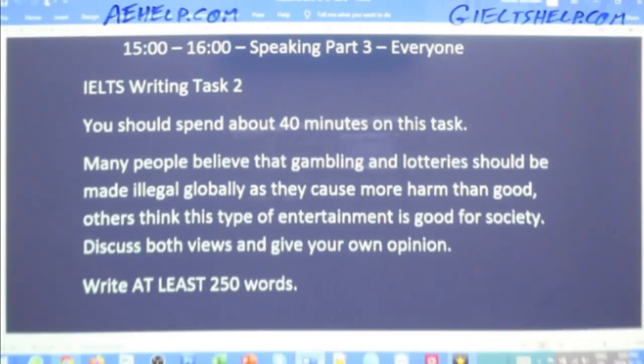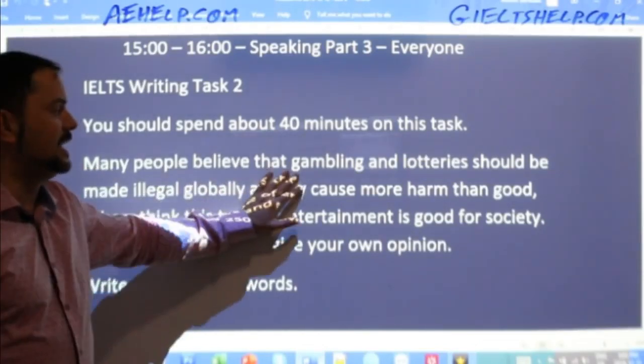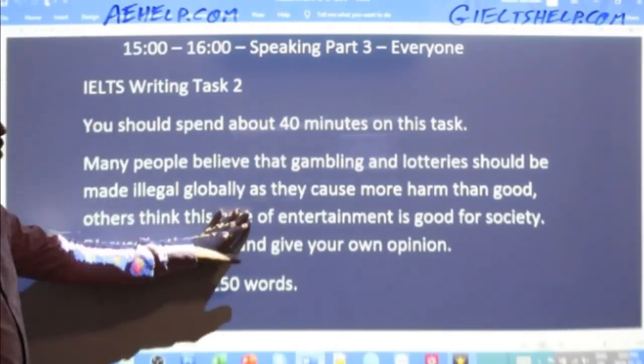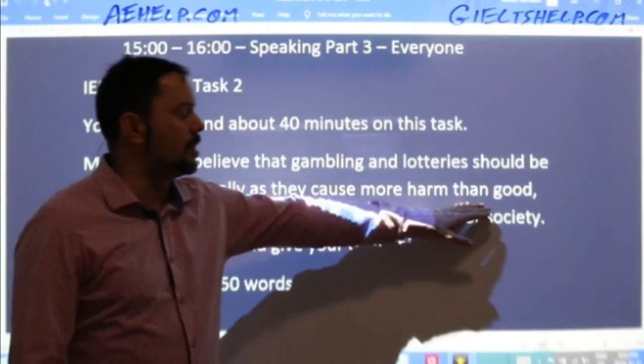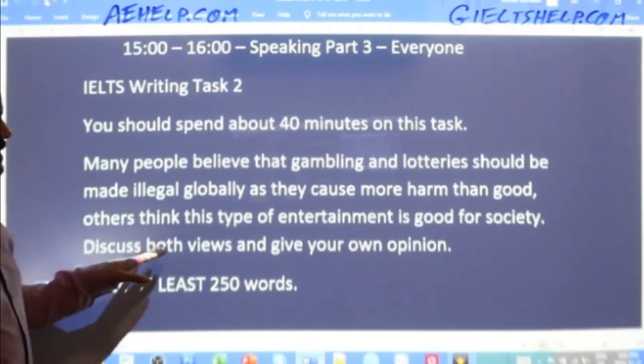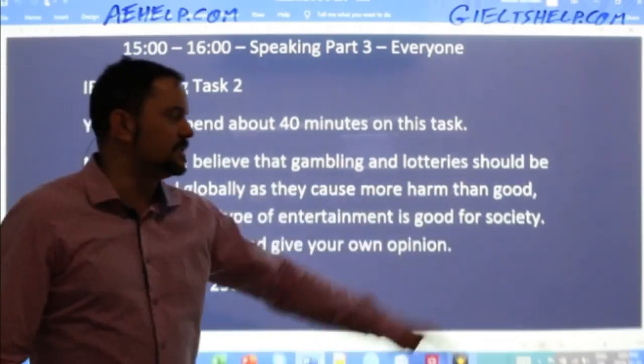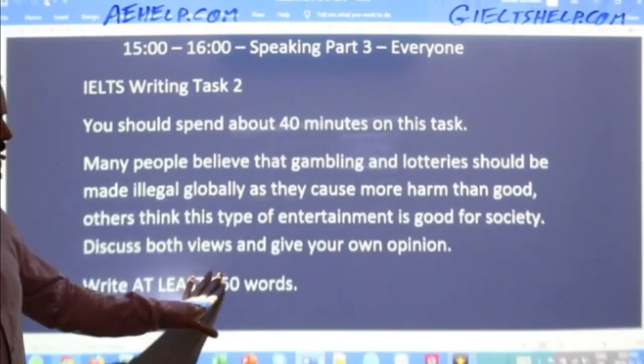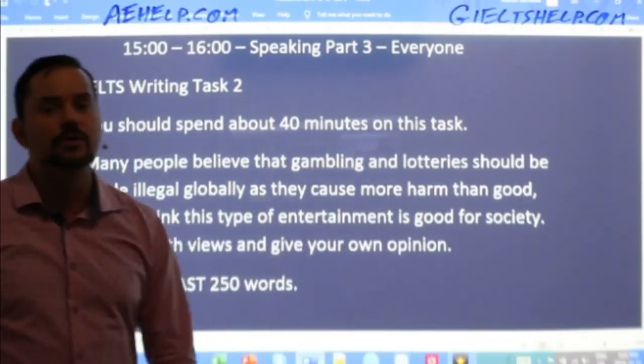That's for both the academic and the general. Let's read this carefully. Many people believe that gambling and lotteries should be made illegal globally as they cause more harm than good. Others think this type of entertainment is good for society. Discuss both views and give your own opinion.